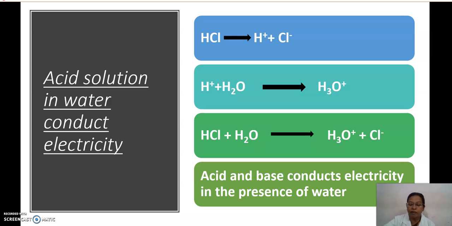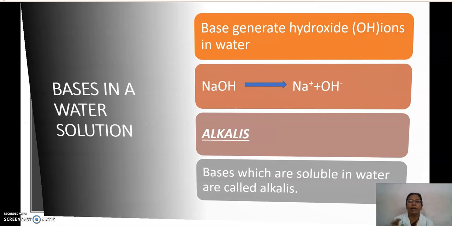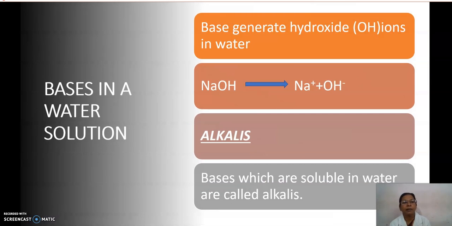So next we will see what is happening to bases in a water solution. Bases also generate hydroxide or OH minus ions in water. For example, if you take sodium hydroxide and it is mixed with water, it dissociates into Na plus and OH minus ions.